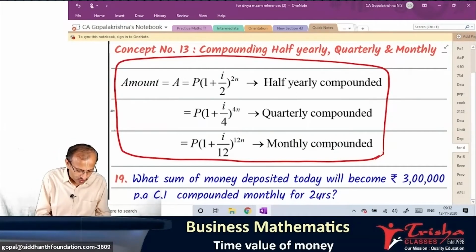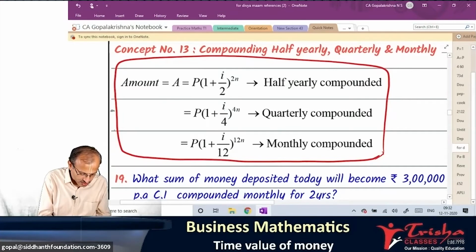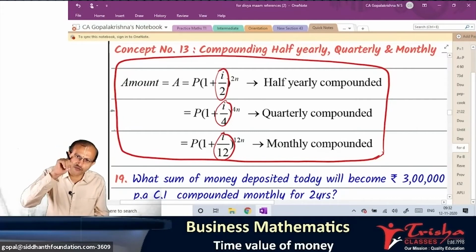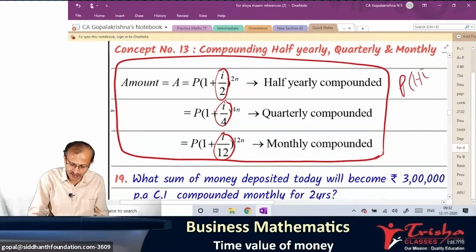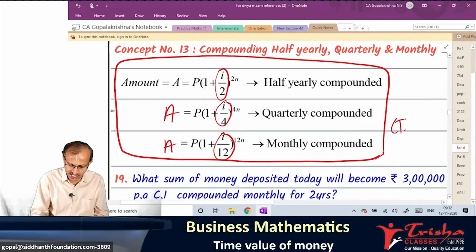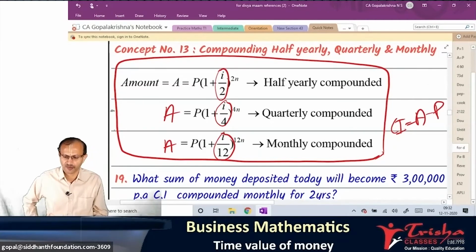Hope that everywhere you have written this divided only for this one. So we learned that for annual compounding, once in a year, the formula is A is equal to P into 1 plus I to the power n by 1 by 1. If it is half yearly, quarterly or monthly, this formula comes. In every case, what is your compound interest? As usual, the amount you derive here minus the principal, that is the same.